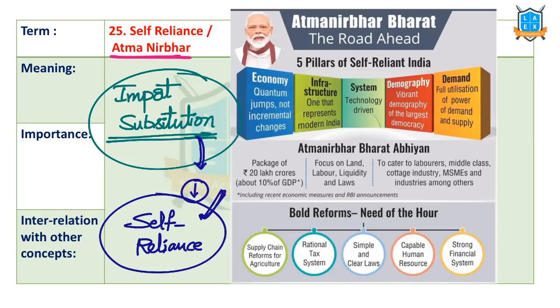Now, under the Atma Nirbhar Abhiyan, our government has proposed five pillars of self-reliant India. One, Economy. Two, Infrastructure. Three, Technology. Four, Demography. Five, Demand. But in most of these areas, after announcing this, we are doing badly. Yes or no? But there are many reforms that have been introduced: agri reforms, taxation system reforms, labor reforms, all introduced recently. But a lot more needs to be done to revive the economy.